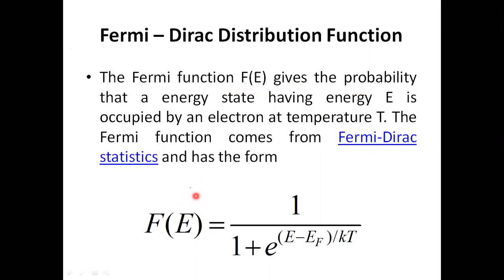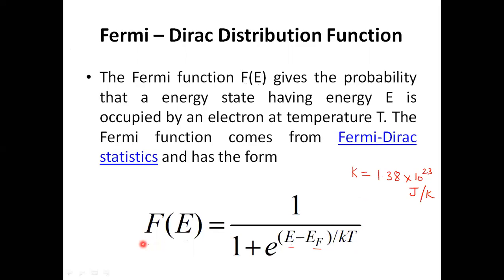Mathematically it is written as F(E) equals 1 upon 1 plus e raised to power (E minus Ef) over kT. Where E is the energy, and Ef is the Fermi energy. K is called the Boltzmann constant, having value 1.38 times 10 raised to power minus 23, and its units are joule per Kelvin. And T is any temperature at which we want to find the probability.